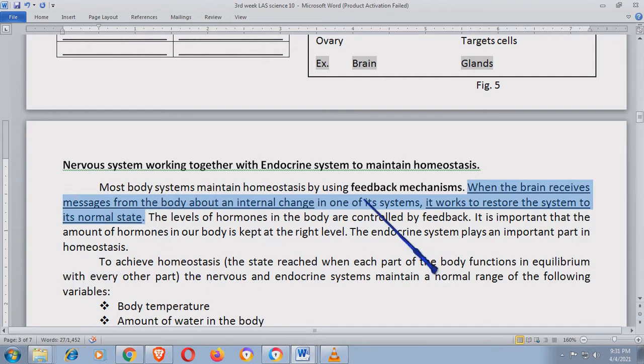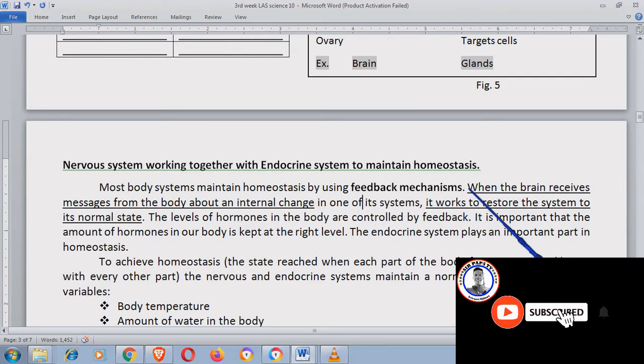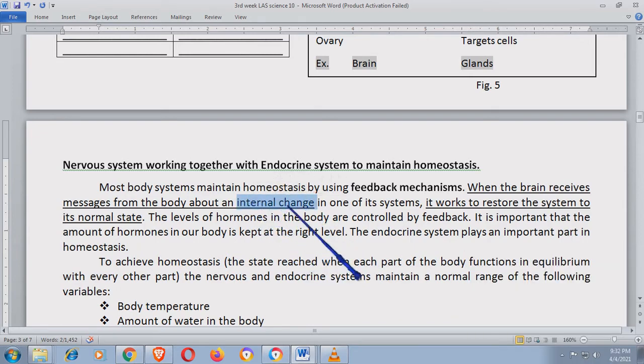So, sometimes, pag mainit yung katawan natin, ang nangyayari sa katawan natin is pinagpapawisan tayo, di ba? So, to make it cool down. Okay? So, pag may lagnat ka, mataas ang temperatura mo, our body will start to, ano bang sa English ng pinagpapawisan? So, pinagpapawisan tayo, di ba? Ayun. So, yun, bumabalik sa normal yung katawan natin. And that is because our brain knows something, no? Na may nangyayari sa loob ng katawan natin. That is what we call internal change.